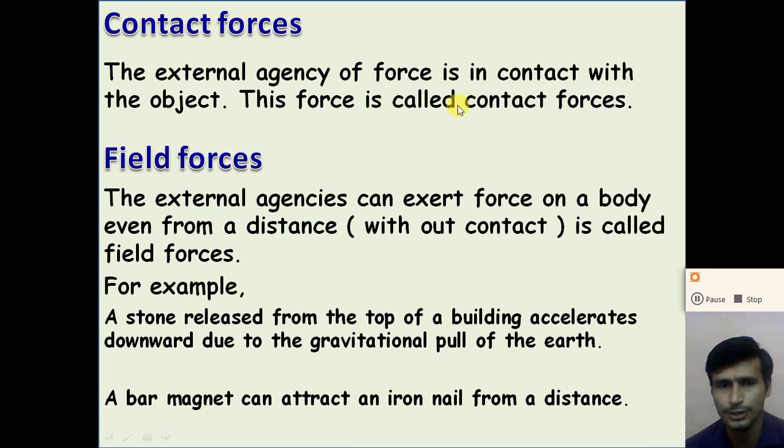But for some forces, the objects are not in contact with the body. So when an external agency can exert a force on a body even from a distance without contact, it is called the field force.